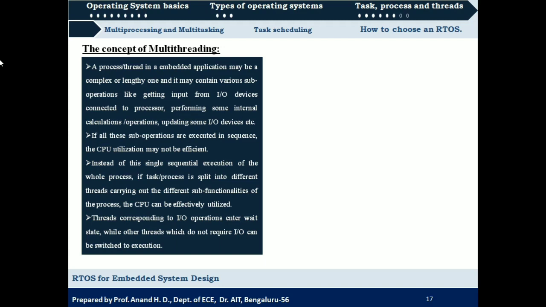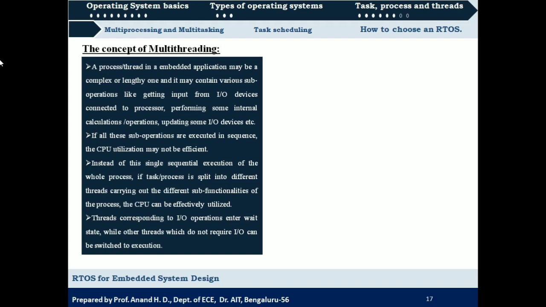So instead of the single sequential execution of the whole process, if the task or process is split into different threads carrying out these different sub-functionalities of the process, then the CPU can be effectively utilized. Why do we say this? Suppose there is a thread which requires IO, so it will be halted.